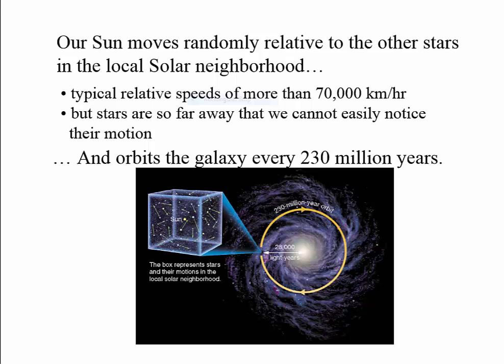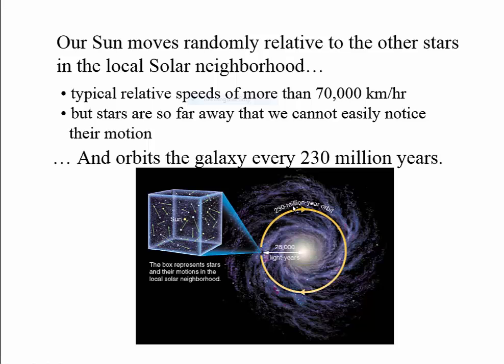Now, not only the earth is moving, but the sun itself is moving. Our sun moves randomly. Our sun actually moves around the center of the galaxy. Our sun moves randomly relative to the other stars. I mean, these are all billions of stars there, at an average speed of 70,000 kilometers per hour.